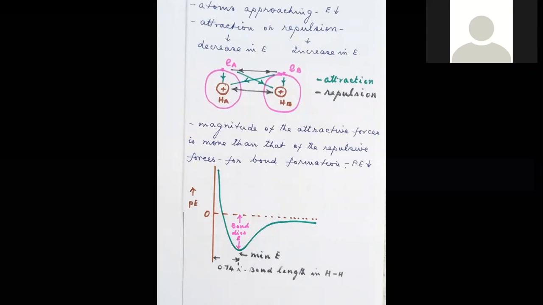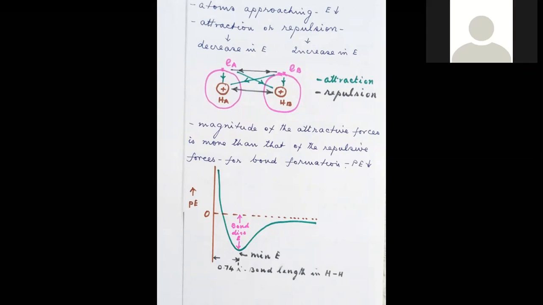So look here, when the atoms are separated by a very long distance, the attraction prevails. When the atoms are forced to be very close, the repulsion prevails. But there is a particular distance where the attraction and the repulsion balance each other, and the net force becomes attraction, where the potential energy is a minimum. That distance is called the bond length.